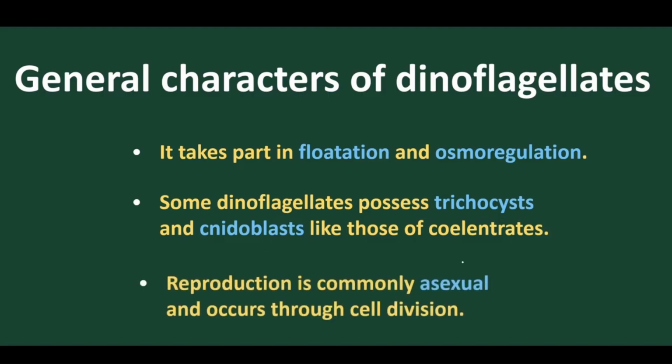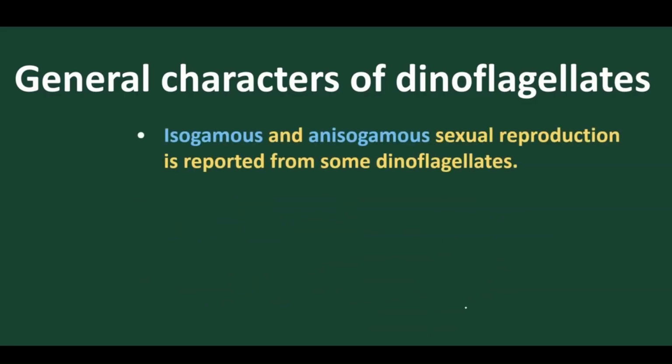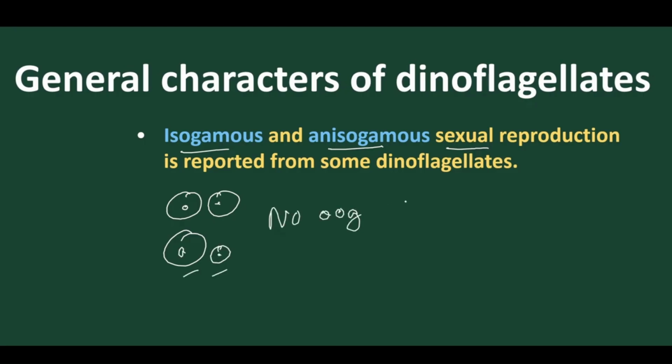And let's move into reproduction. Mostly the common mode of reproduction is asexual, that is by binary fission cell division. Yes. And they also have isogamous and anisogamous sexual reproduction. Isogamous is where the gametes are equal in shape, anisogamous where the gametes are unequal in shape. But no oogamous, they don't have the oogamous type.